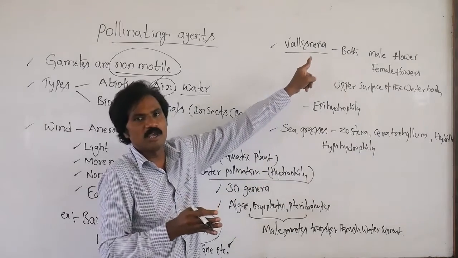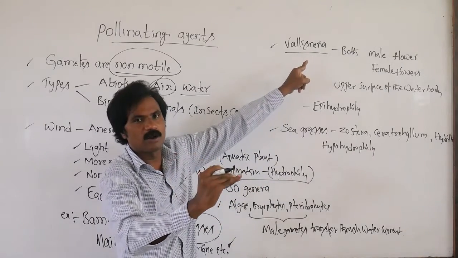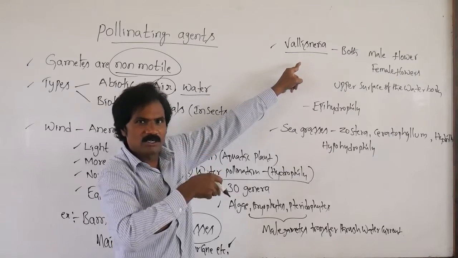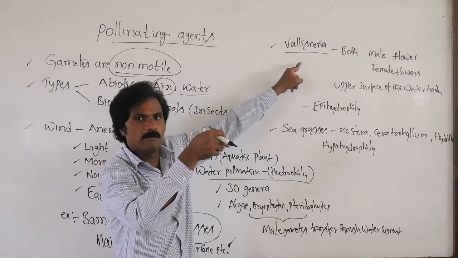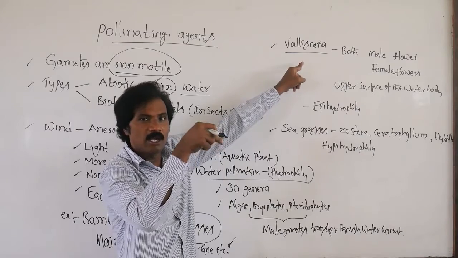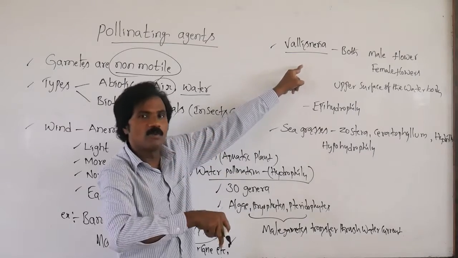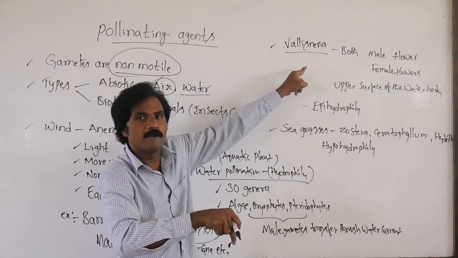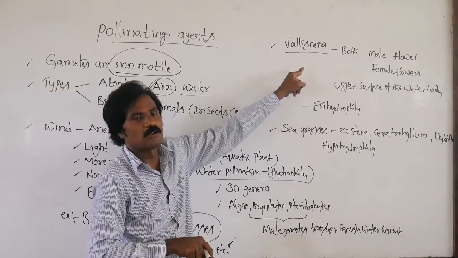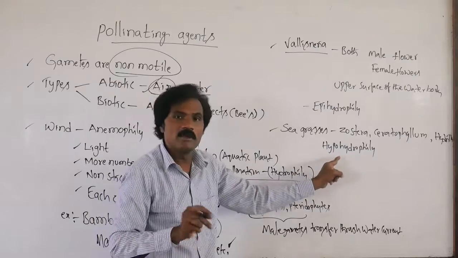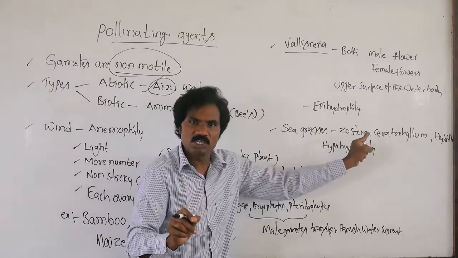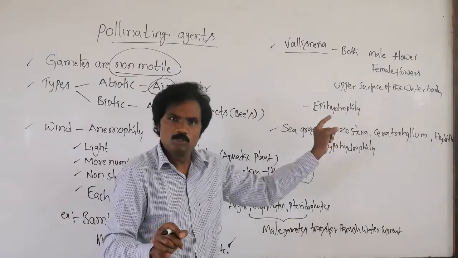So first one, Vallisneria, it takes place in the superficial part of the water body. The second one, the sea grasses, the flowers are unable to come to the superficial part of the water body and it must be present in the inner part of the water body. According to inner water currents, both are meeting and fertilization takes place and it is hypohydrophily. From the exam point of view, examples of hypohydrophily, you must write Ceratophyllum, Hydrilla, Zostera.